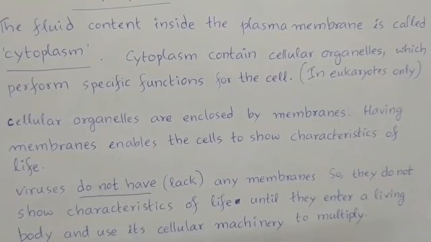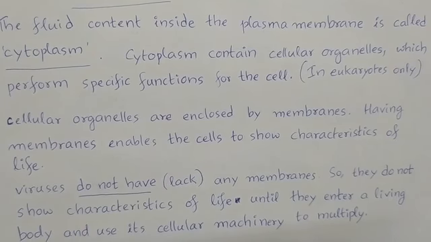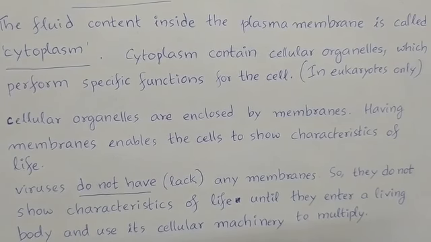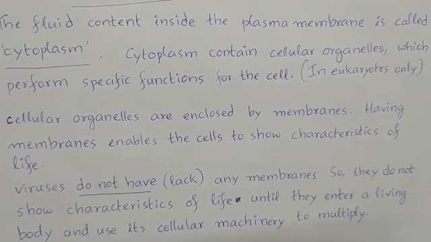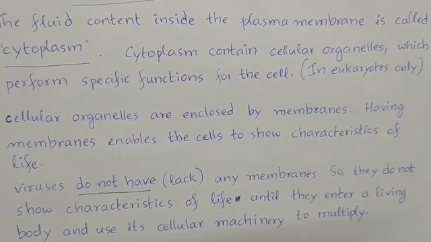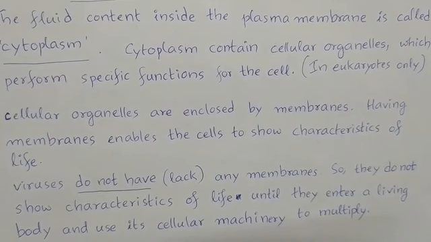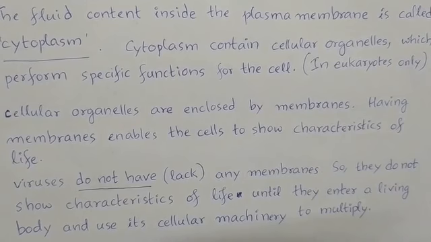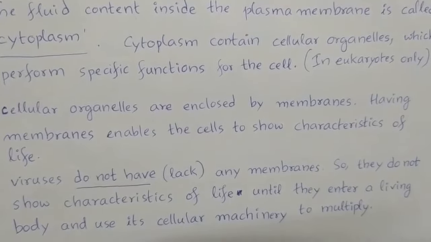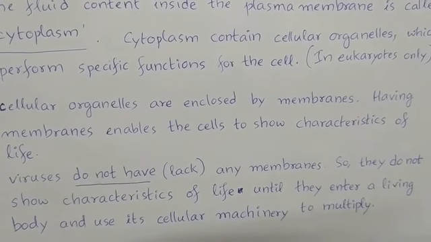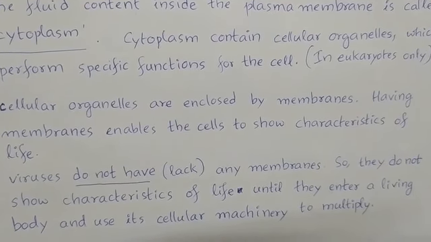Whereas organisms which lack membranes do not show the characteristics of life until they enter a living cell or living body and use its cellular machinery to multiply. So viruses do not show any characteristics of life since they do not have any membranes.